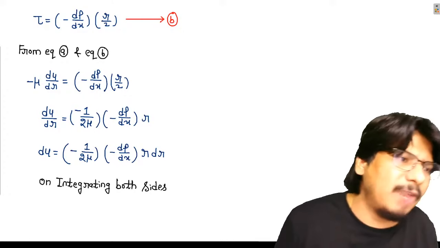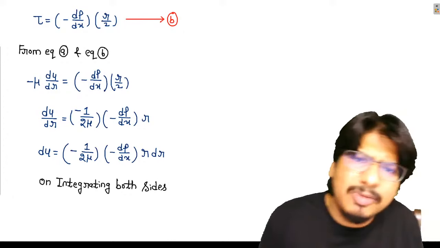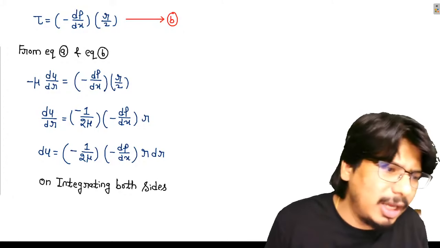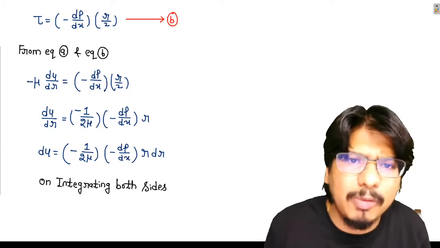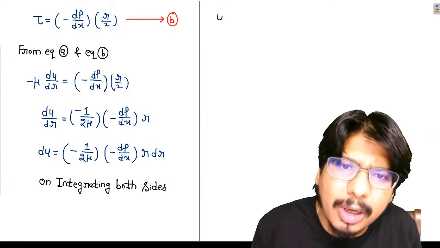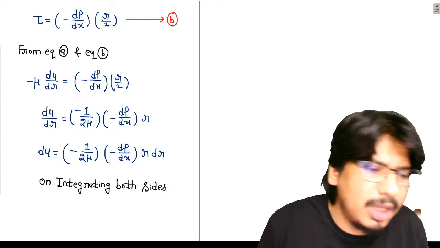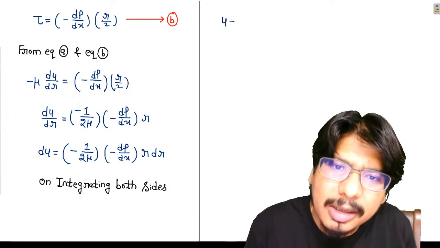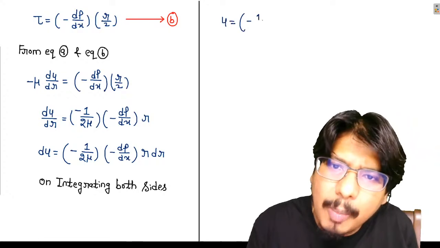Let us observe carefully. This will become u. du will become u. So u is equal to what I am getting? Minus 1 upon 2 mu.